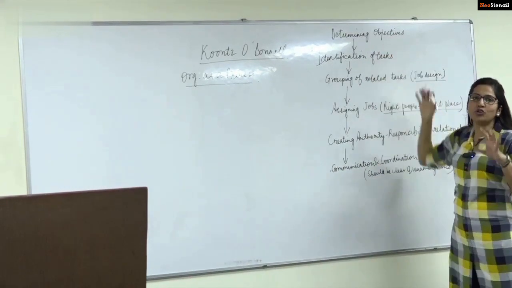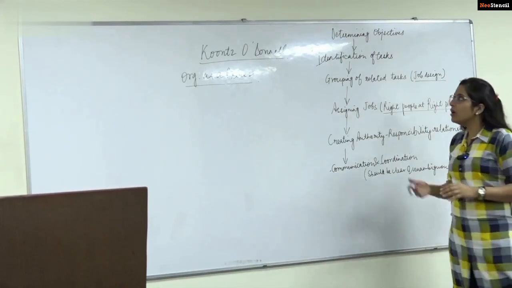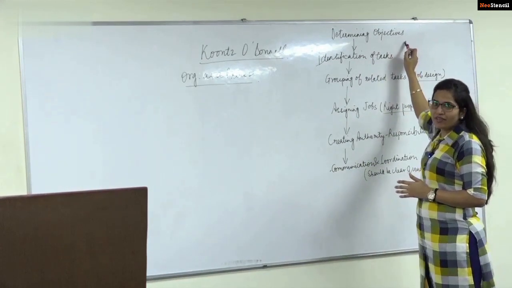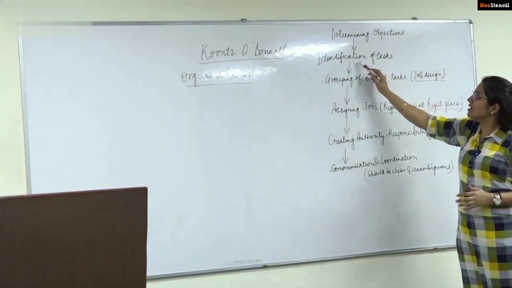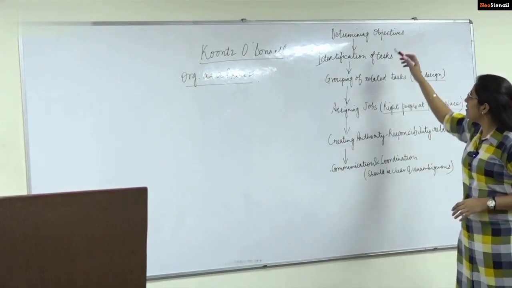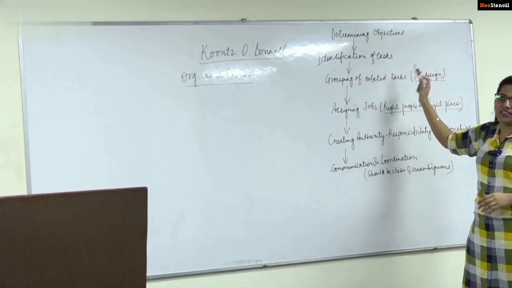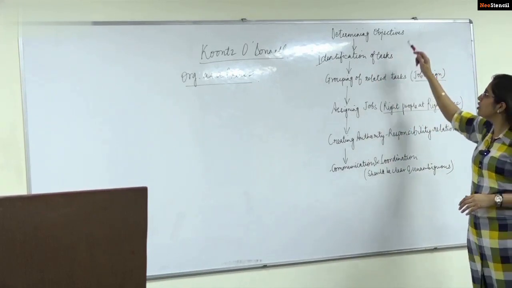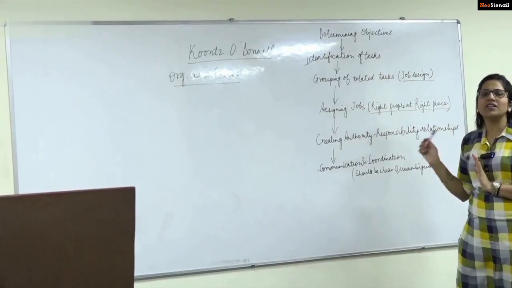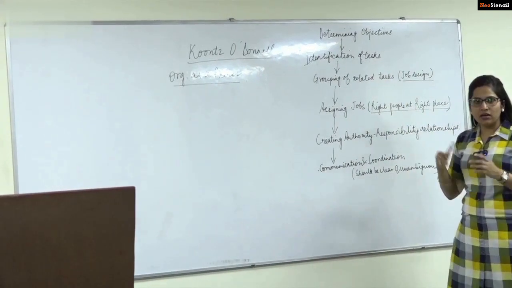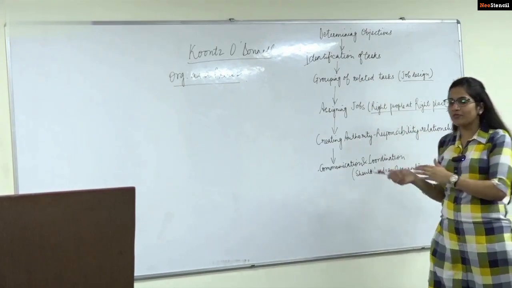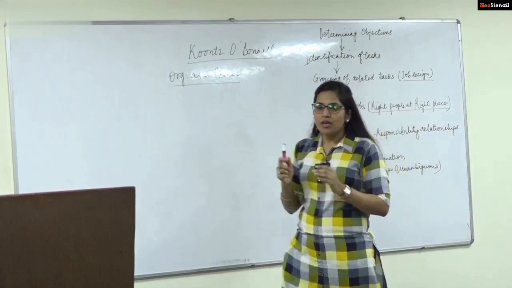You have to determine what goals you are intending to achieve, what objectives you have in mind, and only then can you identify the tasks that are necessary to achieve these objectives. After determining the objectives, we identify the tasks necessary for the achievement of the goals. The next thing, after identifying the activities that we need to perform in daily organizational life, is grouping of the related tasks. We have to group the related tasks together.